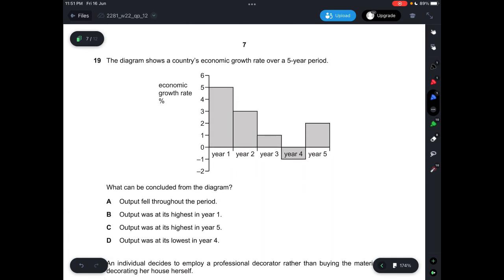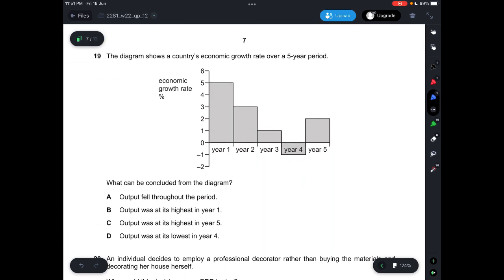Question 19, the diagram shows a country's economic growth rate over a 5-year period. You can see that for year 1, there will be positive 5%. Year 2 will be positive 3%. Year 3 will be positive 1%. Year 4 will be negative 1%. And then year 5 is positive 2%. What can be concluded from the diagram?